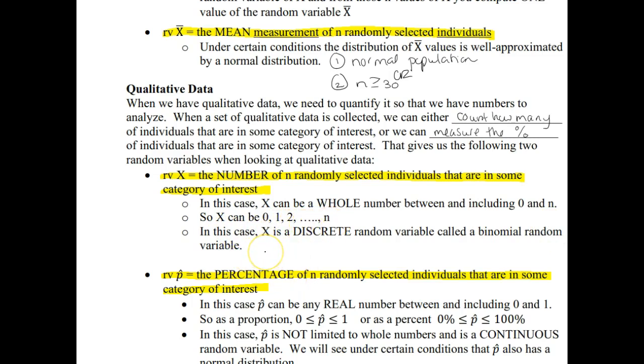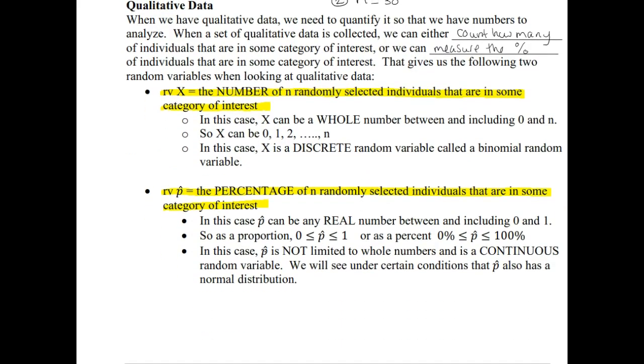In this case, x is a discrete random variable, and we looked at the binomial distribution for that earlier in this unit. But if instead of looking at the count, we change that to a percentage, we get a new random variable p hat. p hat is going to be the percentage of those n randomly selected individuals that are in some category of interest.